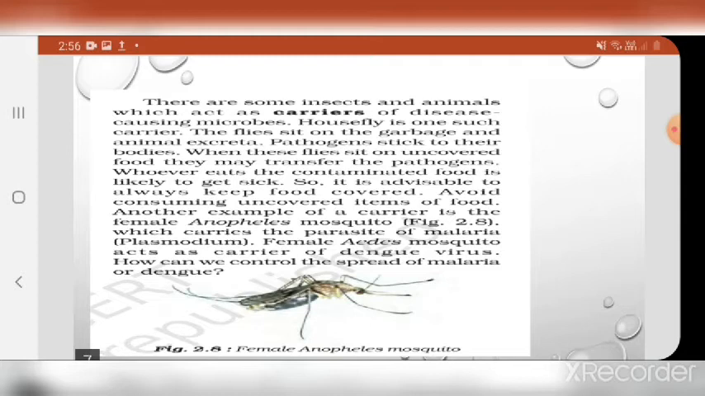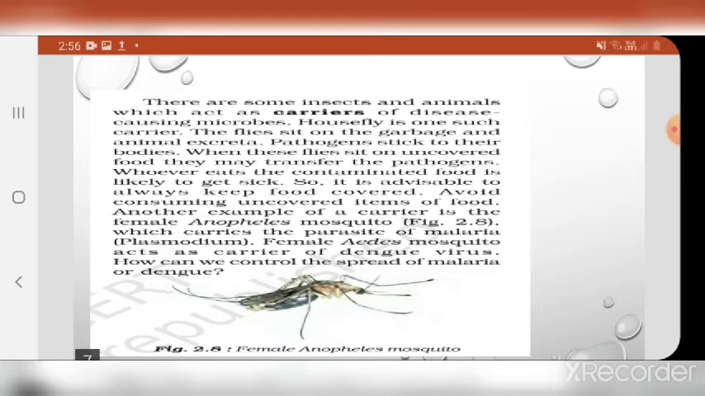So it is advisable to always keep food covered. Avoid consuming uncovered items of food or road food. That's why we should always avoid road food, and especially in the season of monsoon, because it can cause disease.